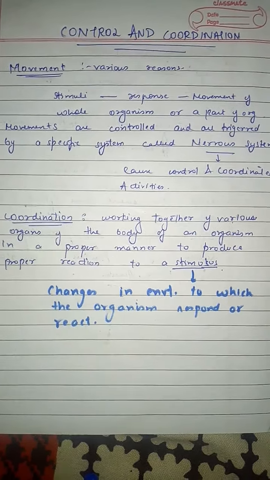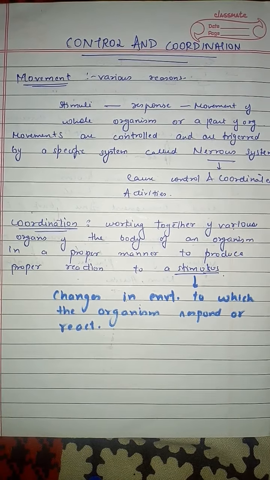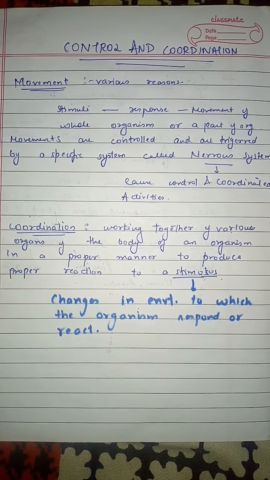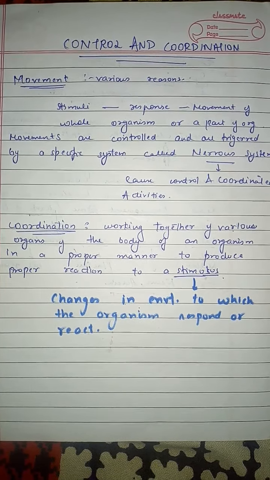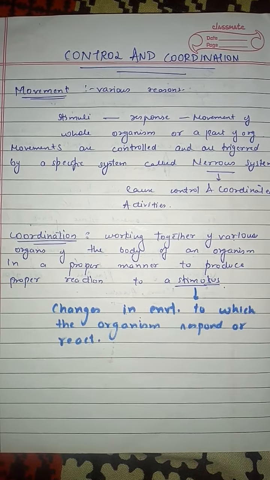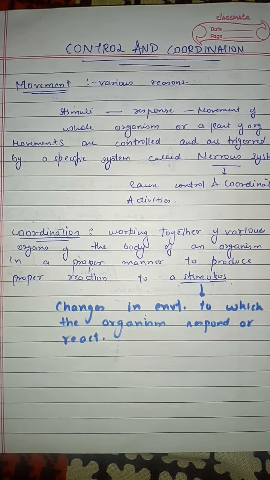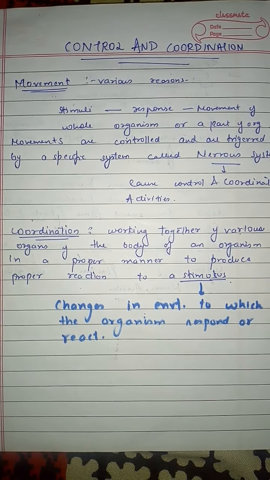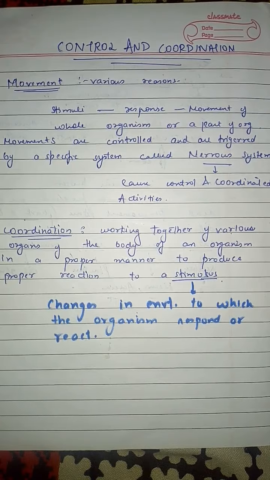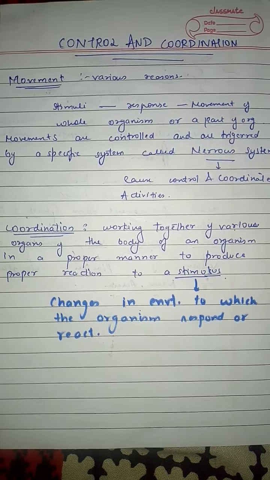Today I am here with the second chapter, that is control and coordination. In our daily routine, we see various types of movements, and these movements happen for various reasons. The main reason is that if any organism receives a stimulus, it responds to that stimulus, and the response may be in the form of movement of the whole organism or of any part of an organism. All these movements are controlled and triggered by a specific system called the nervous system, and this nervous system causes control and coordinated activities. Now, what is coordination?